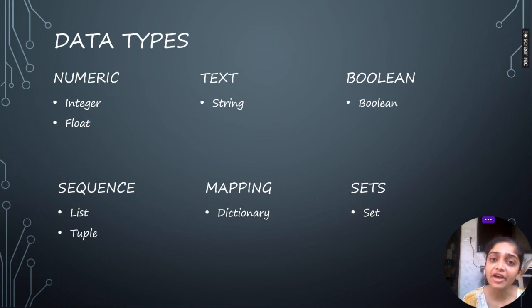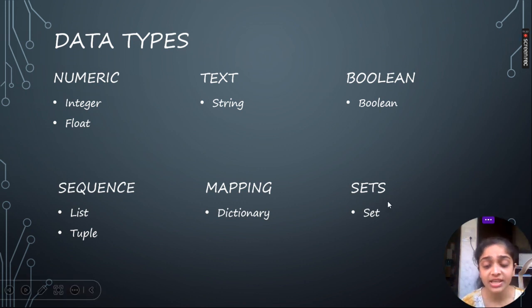In mapping we have dictionaries. In a dictionary we have key and value pairs. There is one key and it has some value. It's more of a variable and value. So a lot of variables and values are stored inside a dictionary and it is assigned to another variable. I will explain all these things with examples.